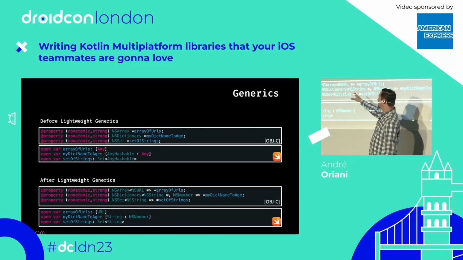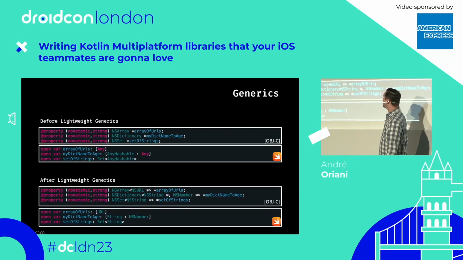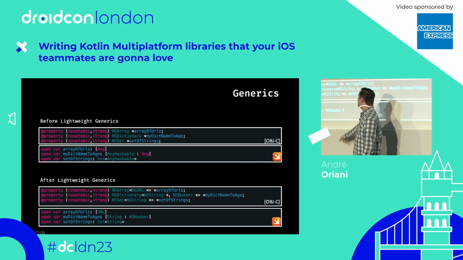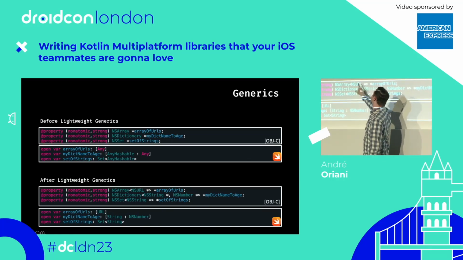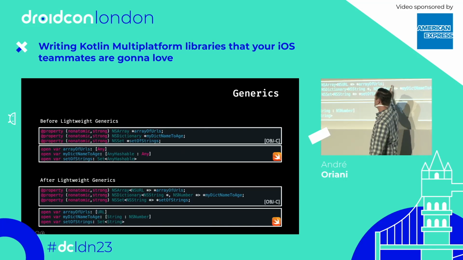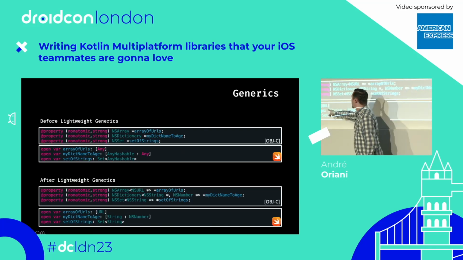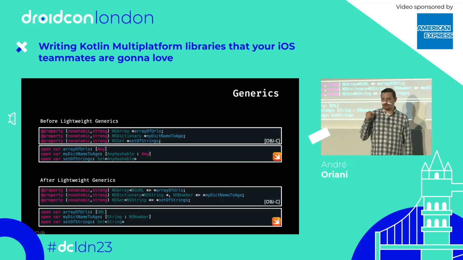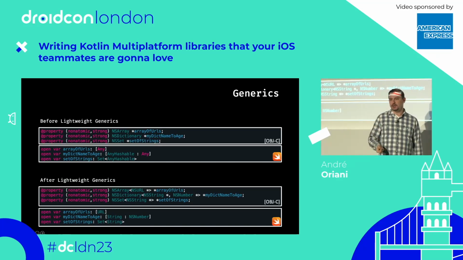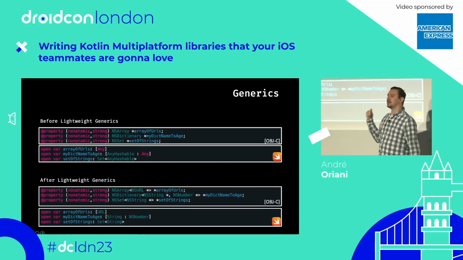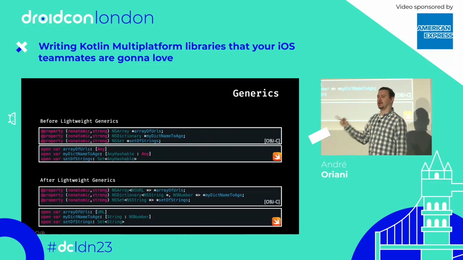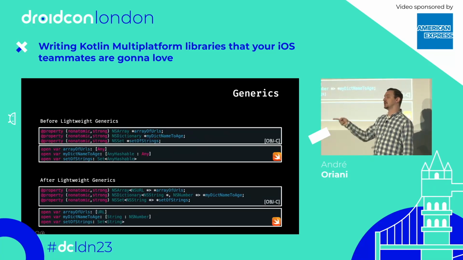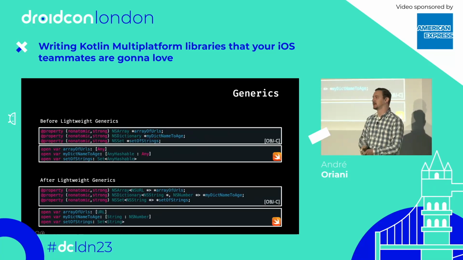And NSSet, as we saw in the very first slides, is mapped to a set of AnyHashable, right? But after lightweight generics, the Objective-C developer is able to specify, okay, in this particular case, this is an NSArray of NSURL. And thanks to Swift bridging, it is now mapped to a list of URL, right? But because lightweight generics were only introduced to solve this particular problem, improving the interoperability between Objective-C collections and Swift collections, they only support classes.